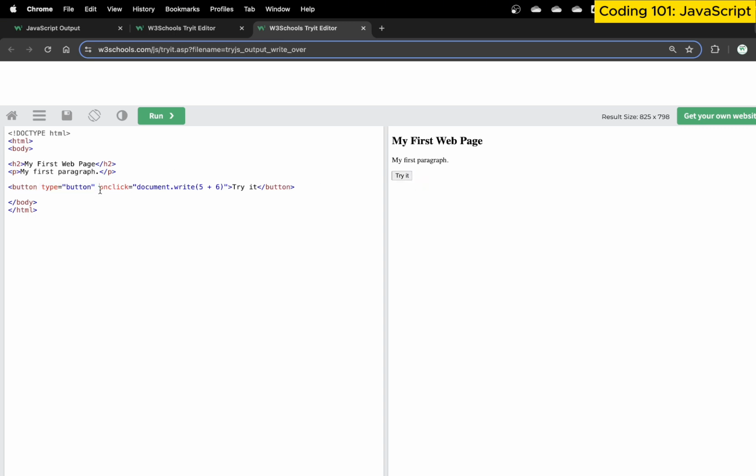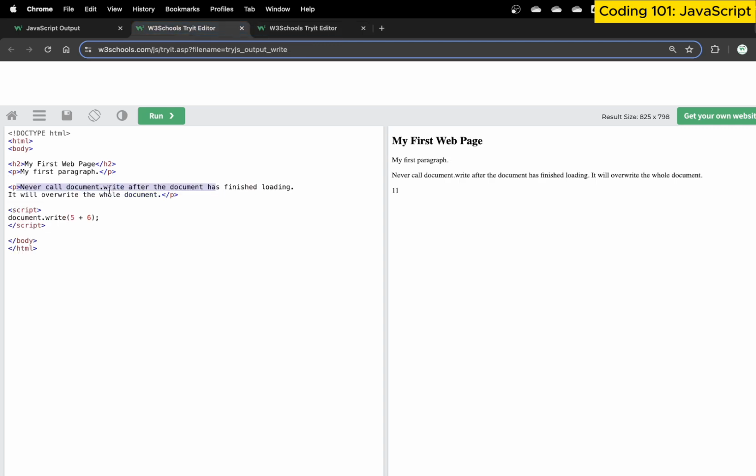This is simple HTML. On click document.write. What this means is that when I click on this button, execute this event and then document.write. So this is executing document.write after the page has already been displayed to the user. So now as soon as I click it, see all the contents get overridden and everything is hidden and it just displays this kind of content.